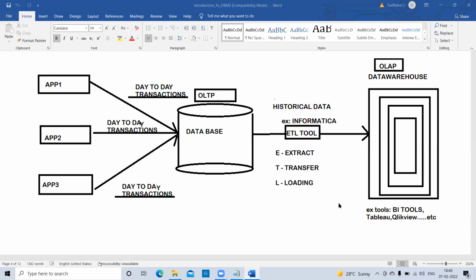Maybe it is an IRCTC web application, Flipkart, Amazon, or a Book My Show application, a banking application, or a medical healthcare application. Any one application communicates with TP, data is stored here, and later transferred here.